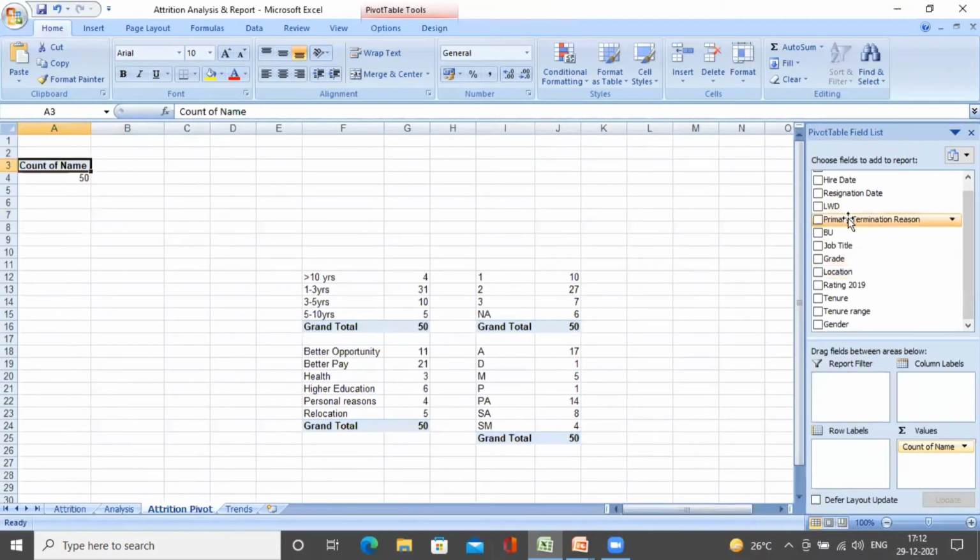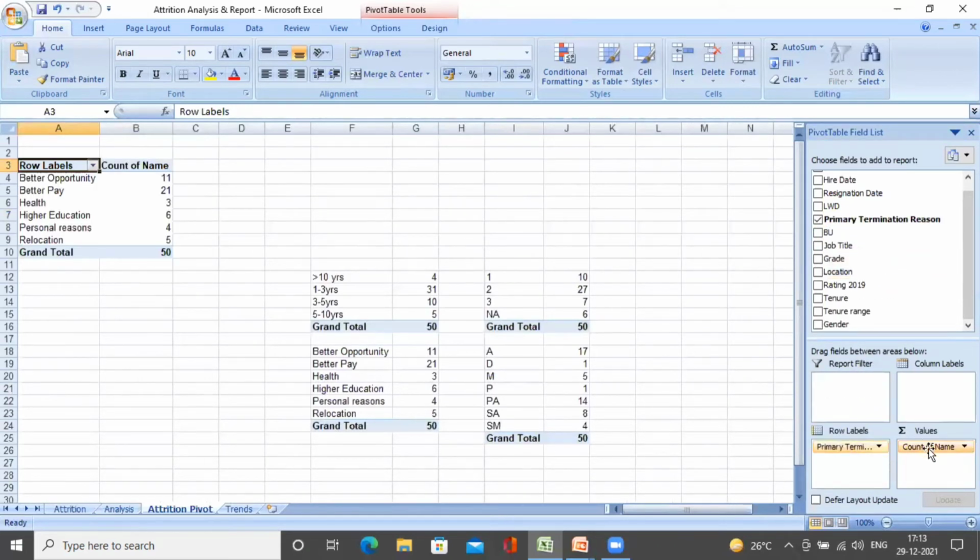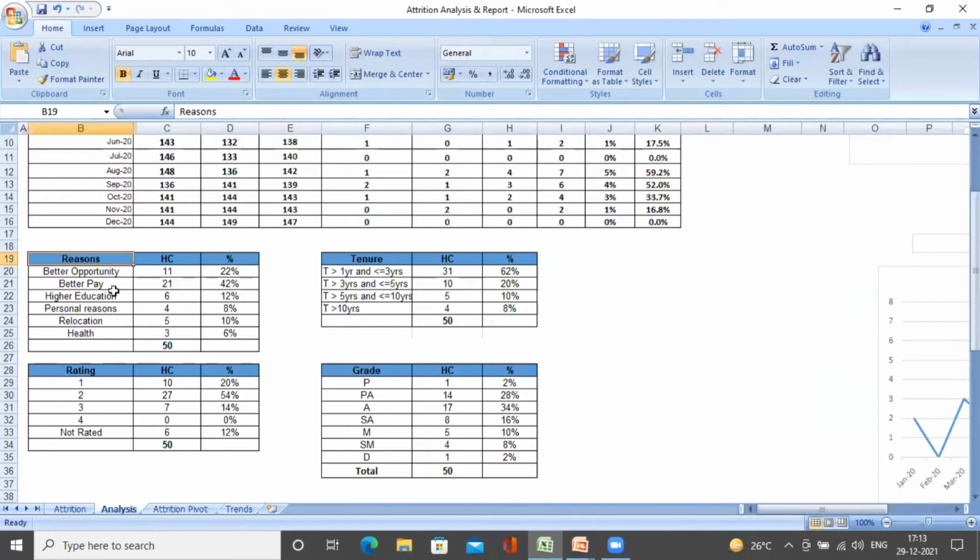Let me take the primary reason. I'm putting this in the rows, and I've kept the name of the employee in the values, where the count will be shown. Once I put that in the pivot table, I clearly see the data here. The total number of employees exited till date is 50, and the employees who exited for better opportunity are 11, followed by better pay at 21 and other reasons as we can see on the screen. We are going to just copy them and paste them here for our analysis.